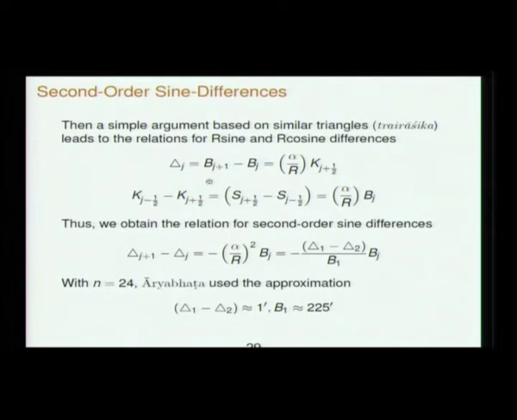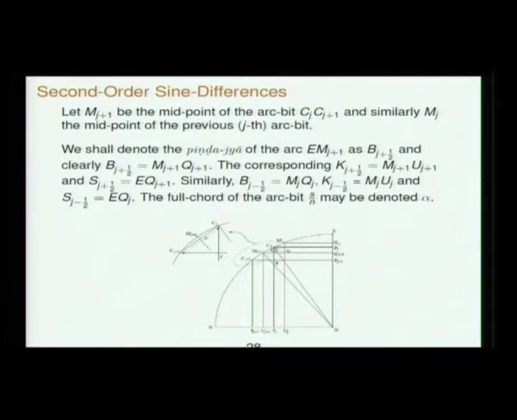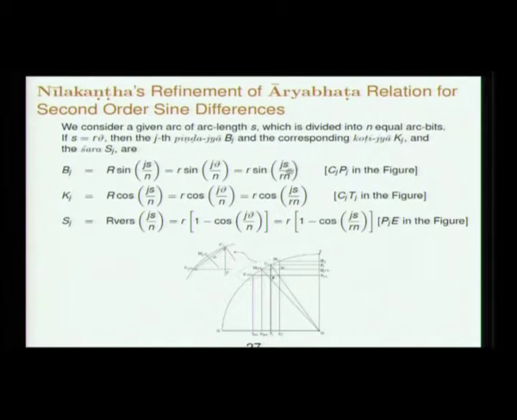So the Bj plus 1 minus Bj, what is this alpha? Alpha is the chord length of Cj plus 1. Cj plus 1 itself is S by n, where S is the total arc, divided into n equal bits. So the Cj plus 1 arc is S by n, and alpha is the associated chord.